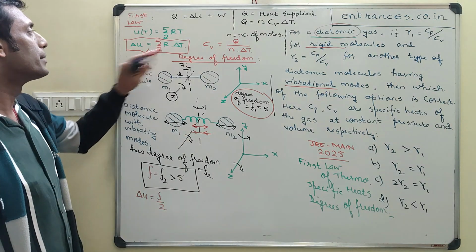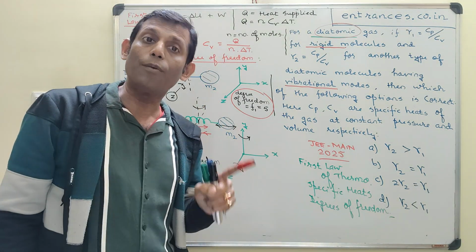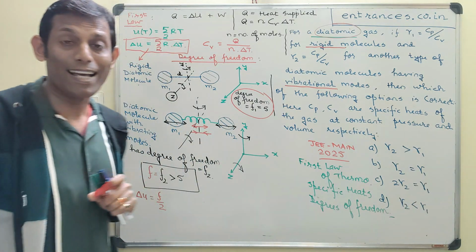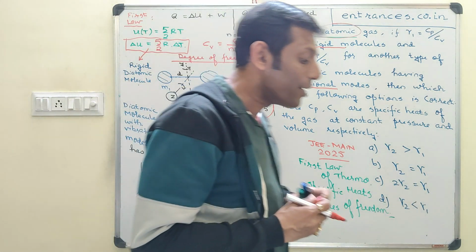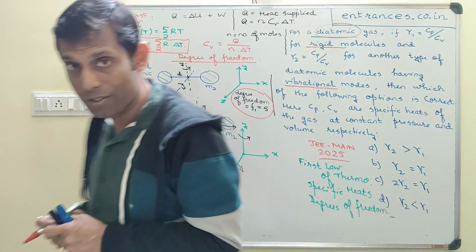Half RT is the amount of energy consumed per mole per degree of freedom as per the equipartition of energy theorem or analysis or research.